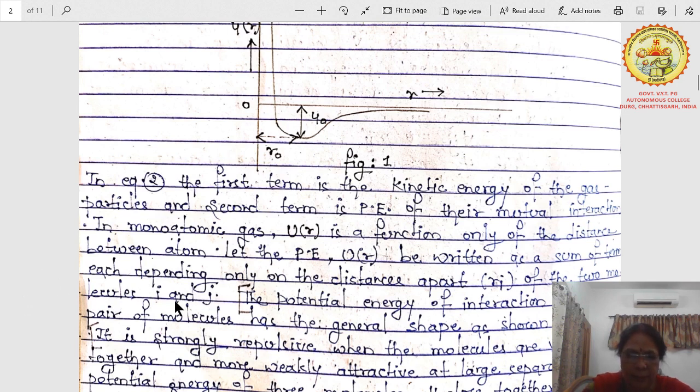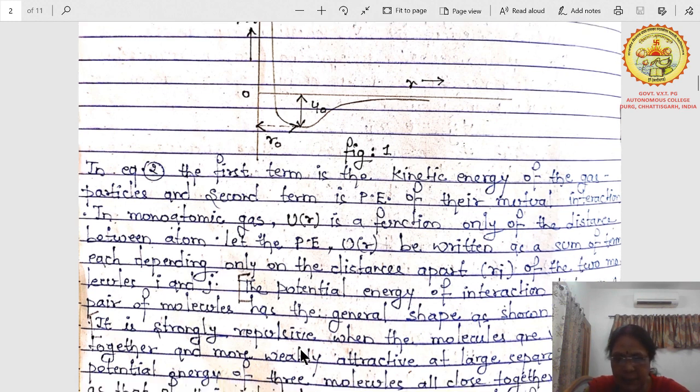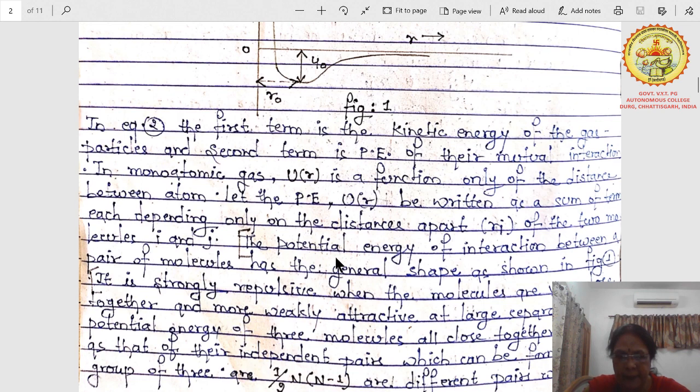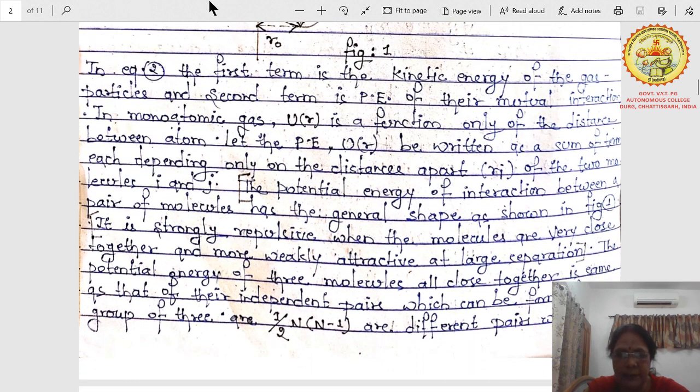In monoatomic gases, u(r) is a function only of the distance between atoms. Let the potential energy u(r) be written as a sum depending only on the distance apart rij of the atoms i and j. The potential energy of the interaction between a pair of molecules has the general shape as shown in this figure.